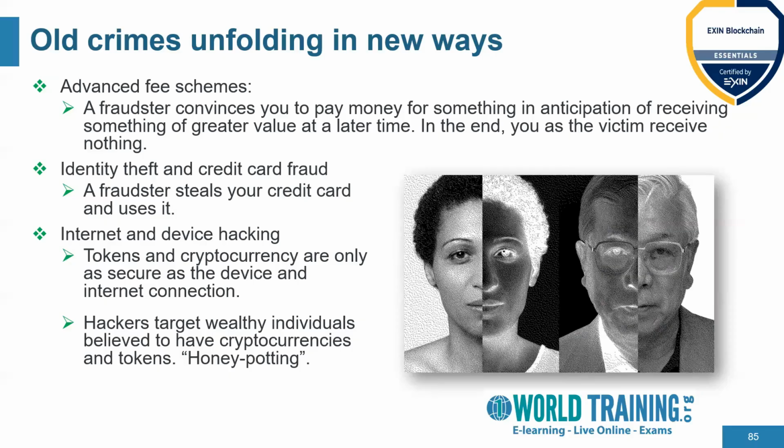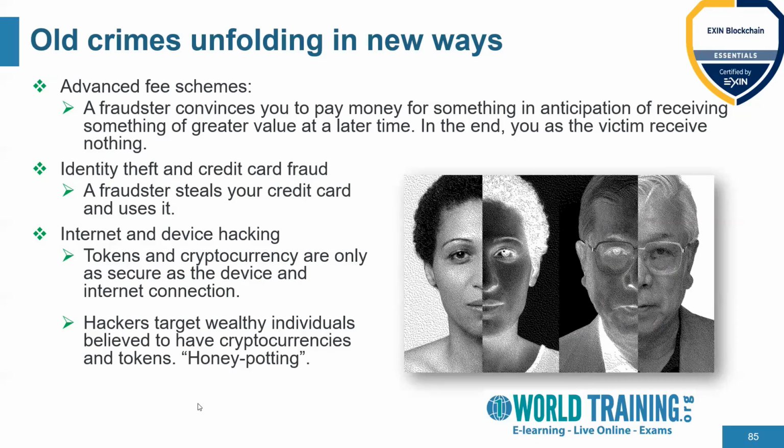The next is hackers. Basically, they target wealthy individuals who are believed to have multiple cryptocurrencies and tokens. This phenomenon is called honeypotting. So they try to find individuals who are really wealthy and who have the right set of resources.